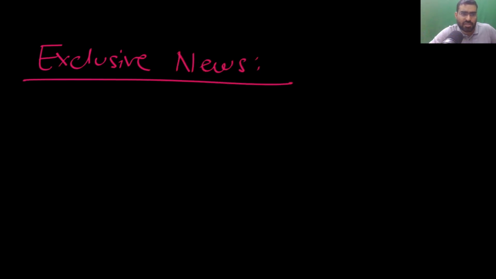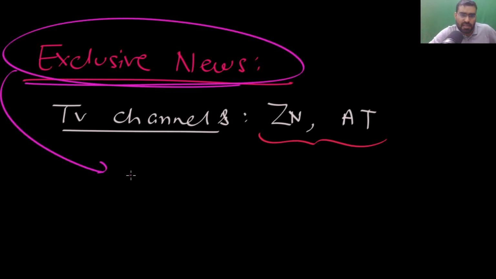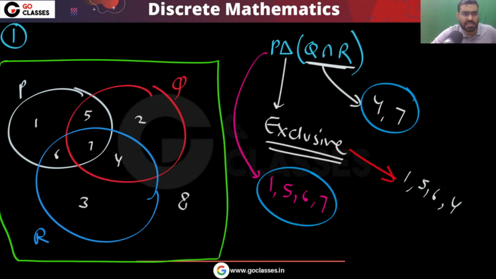Exclusive means exclusive, like exclusive news. What does it mean? Let's assume there are 2 TV channels. For example, one is G News and another is Aaj Tak. Exclusive news means that either G News has it and Aaj Tak does not have it, or Aaj Tak has it and G News does not have it. This is called exclusive news, right? Yes or no?